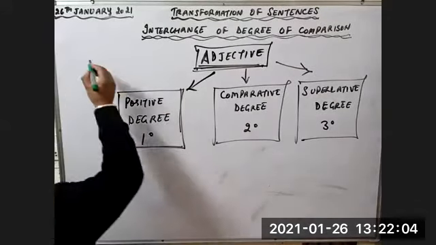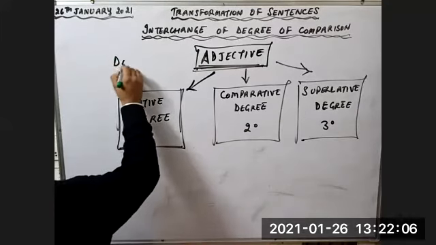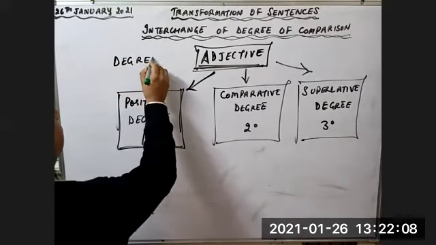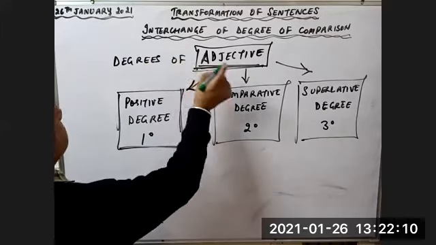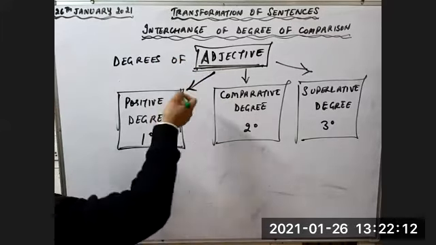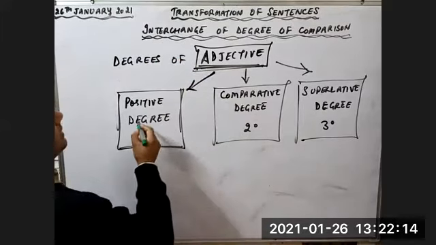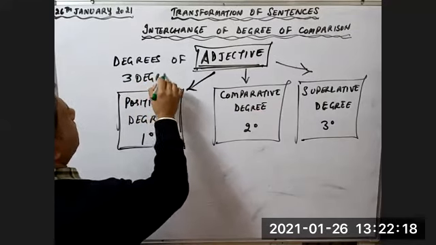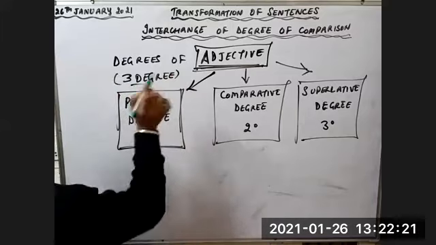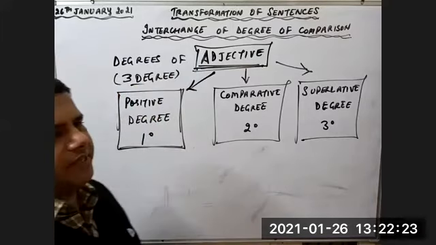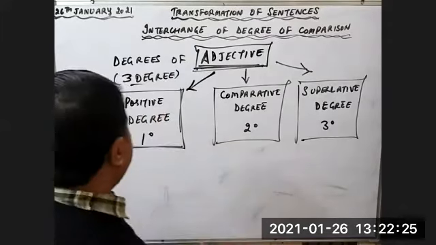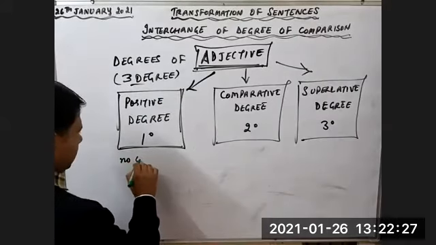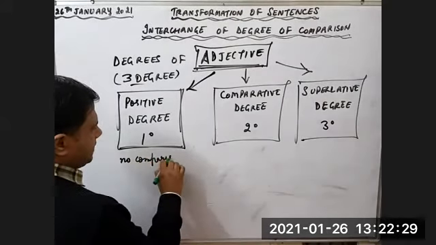These are the degrees of adjectives. How many degrees are there? 3 degrees are there. First degree, second degree, and third degree. First degree is positive degree. Here, no comparison.